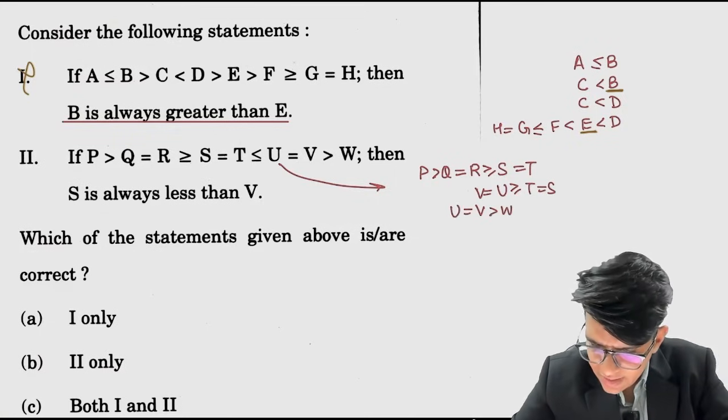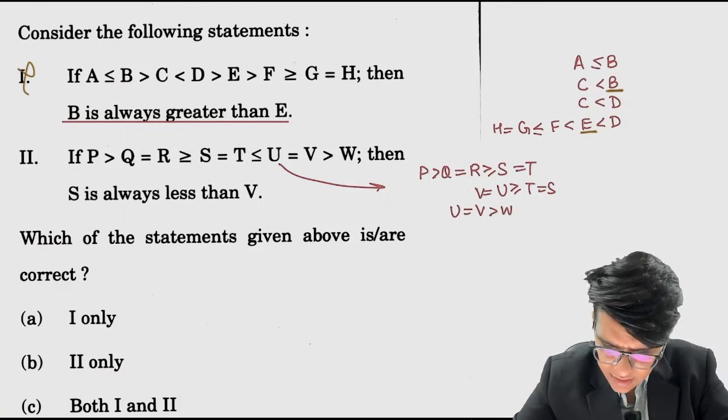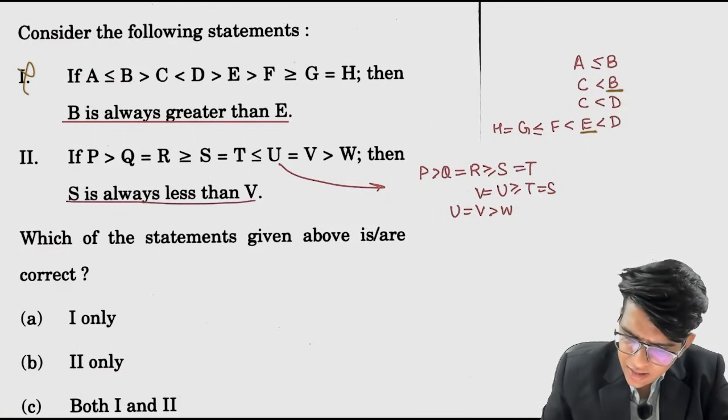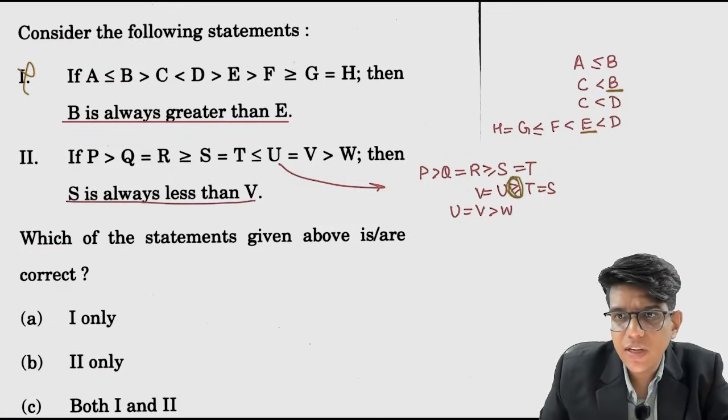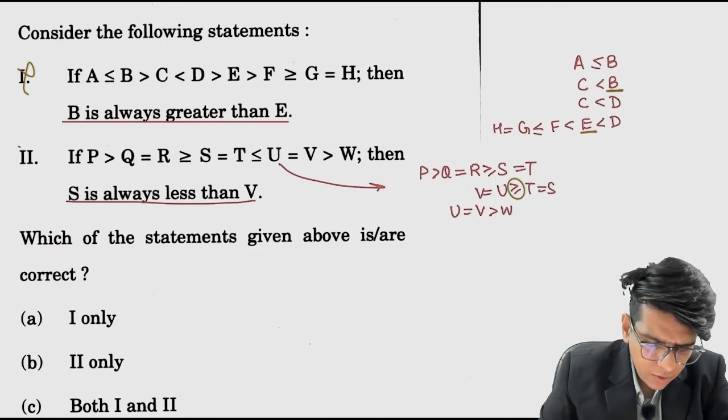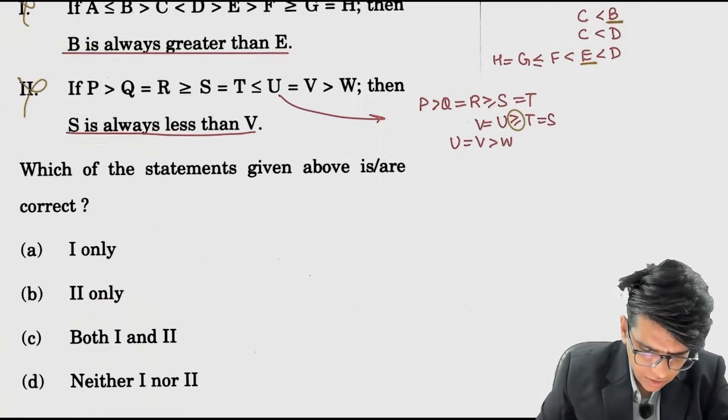S is always less than v. Now if you see this sign, s can be equal to v as well. Less than or equal to is written, s can be equal to v as well. So s will always be lesser than v. No, this is also incorrect. So option D is correct.